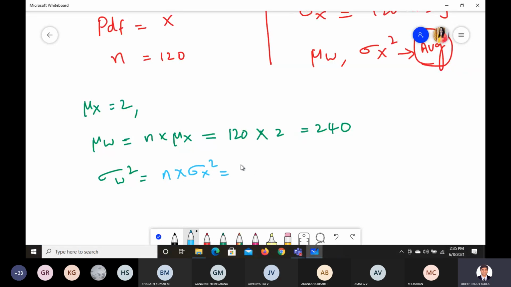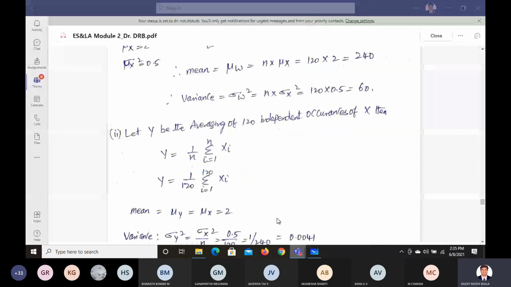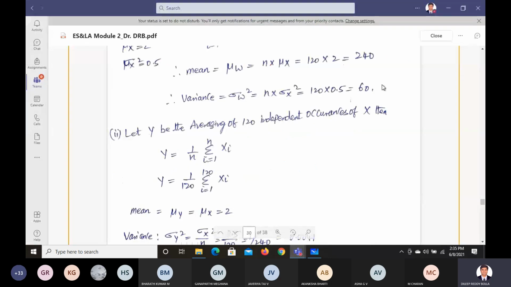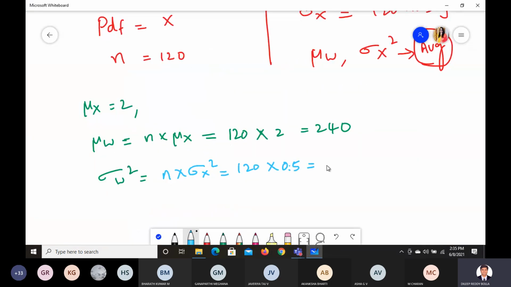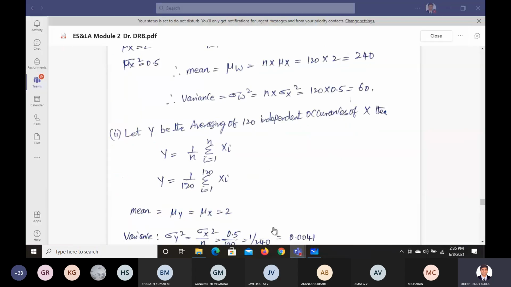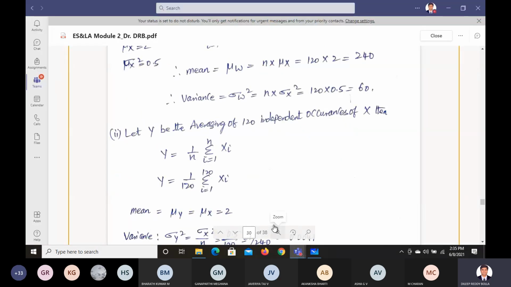The n value we know is 120. Sigma x square is 0.5. So 0.5 into 120, how much do we get? 60, correct? So it's 60.